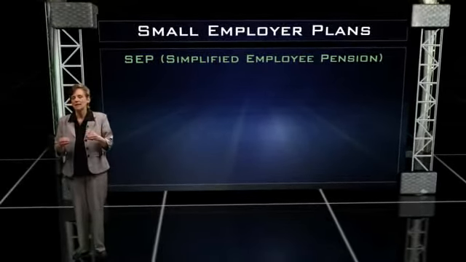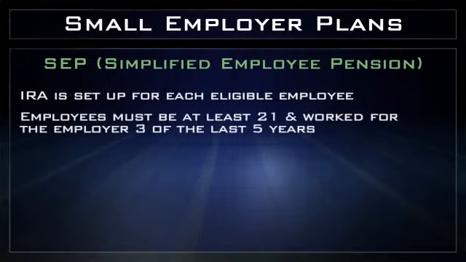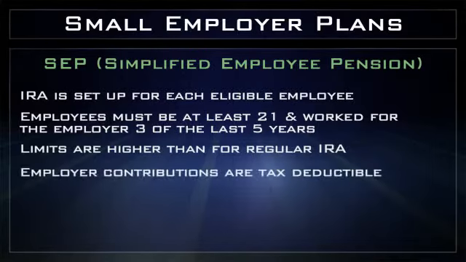With a SEP plan, individual retirement accounts are opened up for each of the eligible employees. To be eligible for this plan, an employee must be 21 years of age and have worked for the employer for 3 of the last 5 years. Now, those IRA accounts have higher limits than a regular IRA, and it is the employer who is making those contributions into the plan.